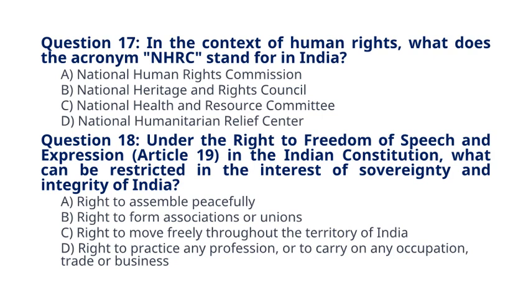Question 18. Under the right to freedom of speech and expression, Article 19, in the Indian Constitution, what can be restricted in the interest of sovereignty and integrity of India? A. Right to assemble peacefully. B. Right to form associations or unions. C. Right to move freely throughout the territory of India. D. Right to practice any profession or to carry on any occupation, trade or business. The correct answer to question 18 is option C. Right to move freely throughout the territory of India.